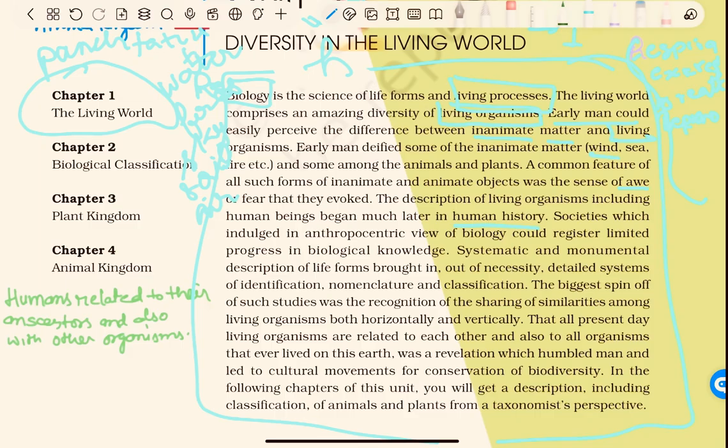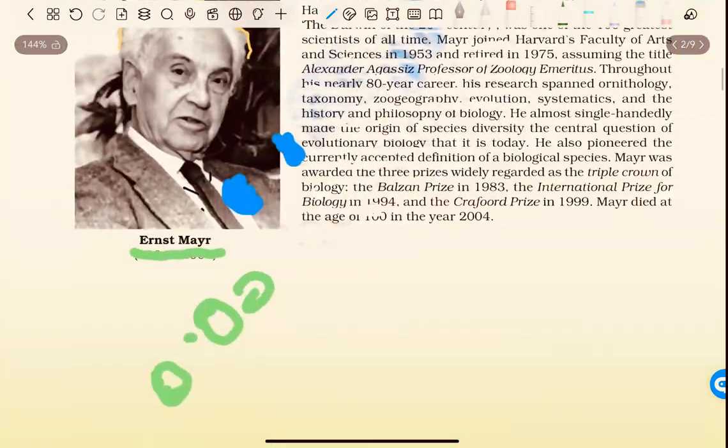Societies which indulged in anthropocentric view of biology could register limited progress in biological knowledge. Systematic and monumental description of life forms was brought in out of necessity. Detailed systems of identification, nomenclature, and classification. The biggest spin-off was the need for nomenclature. Nomenclature means naming of certain species, certain orders, and families, etc. So let's start our first chapter with the